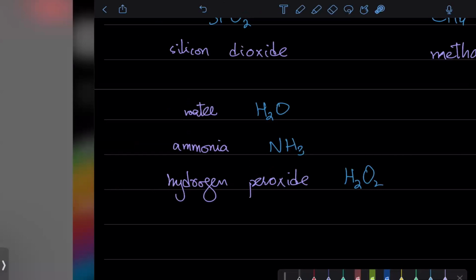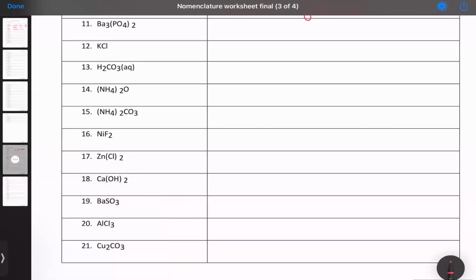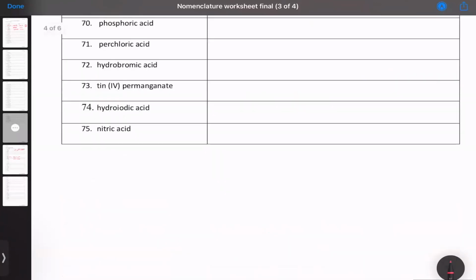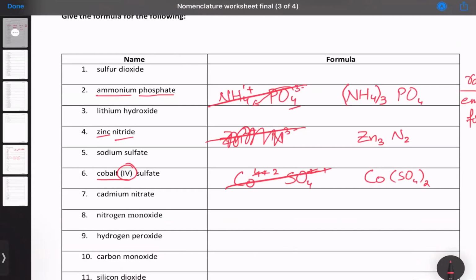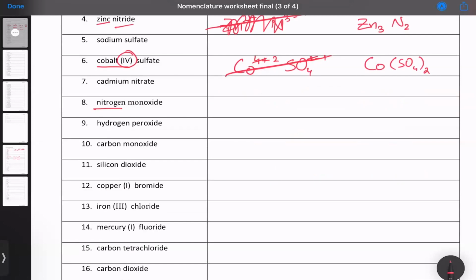So let's look at that. इनकी कुछ examples कर लेते हैं अभी. So if you look at these, the very first one, sulfur dioxide. So sulfur is S, di is 2, but this 2 is with oxygen, so SO2. Similarly, if you look at number 8, nitrogen N, monoxide O1, sorry, because there's only one oxygen. This one you need to remember, H2O2.